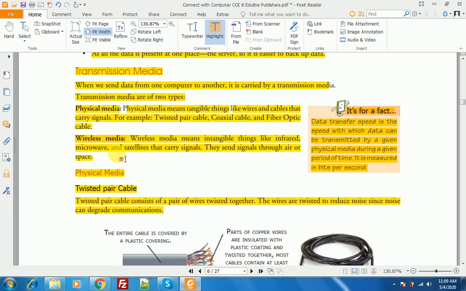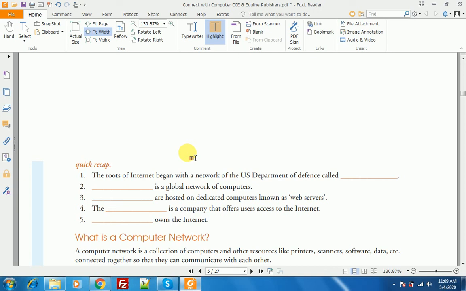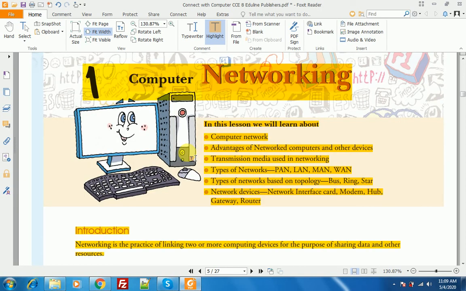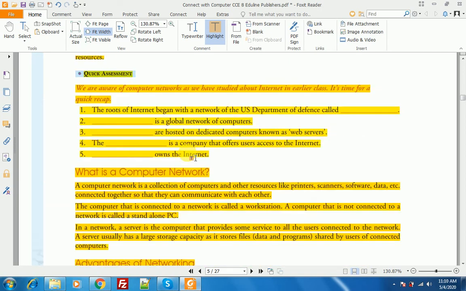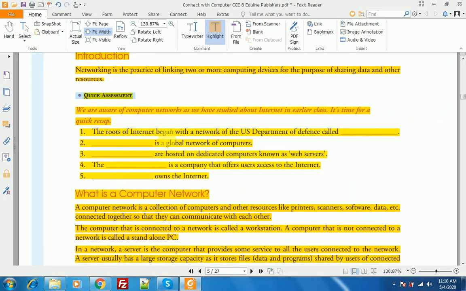In the next class we will read about physical media like twisted pair, coaxial and fiber optic cable, and also wireless media. Till then you will revise what is a computer network, what is computer networking, and what is the benefit of computer networking, and you will solve these fill-ups also. After that I will provide a solution PDF.